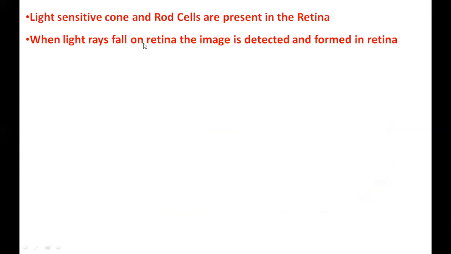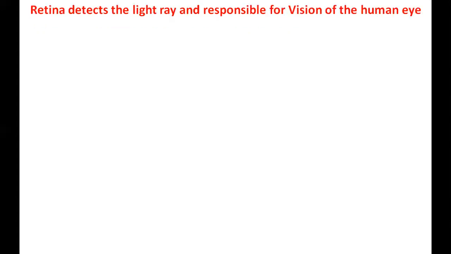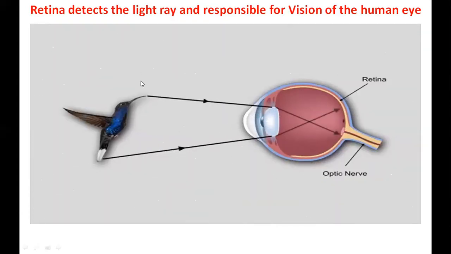When the light ray falls on the retina, the image is detected and formed in the retina. So when you look at an object, the image falls on the retina. The retina detects the light ray and is responsible for vision of the human eye. I told you at the first itself, I gave this picture, no? So finally, the image of this picture will fall on the retina and you can see whatever falls on your retina.